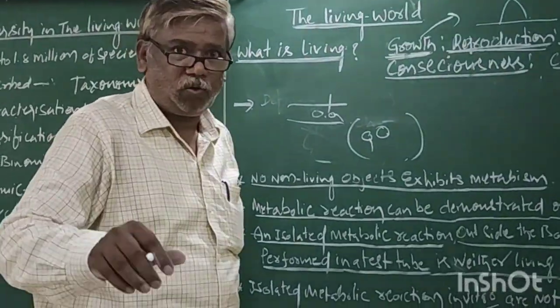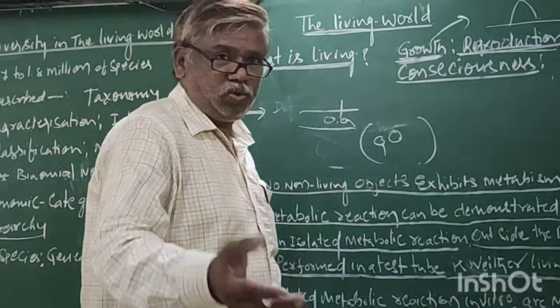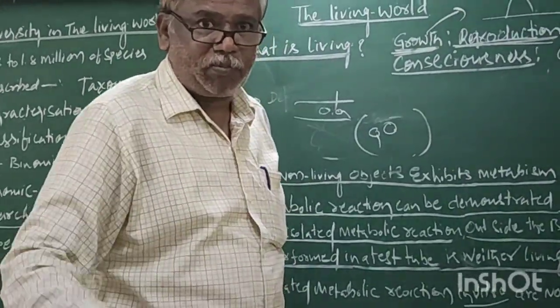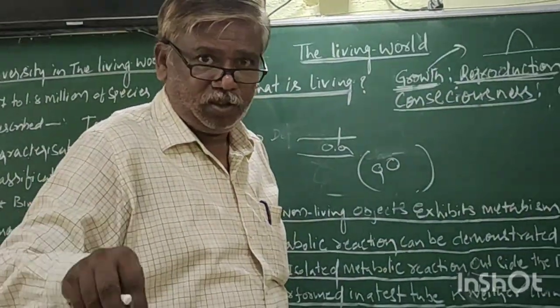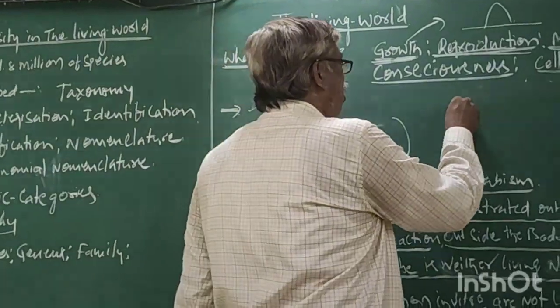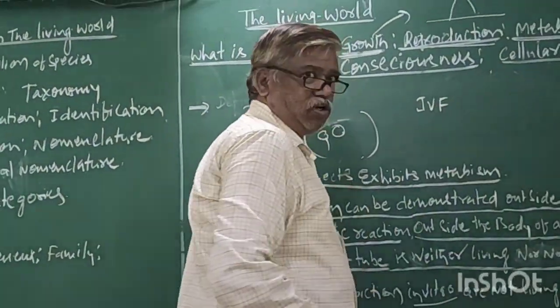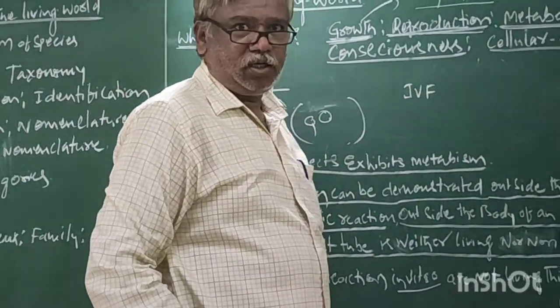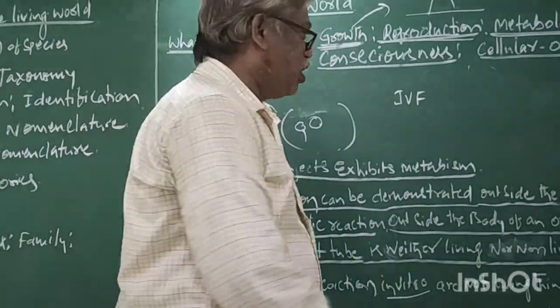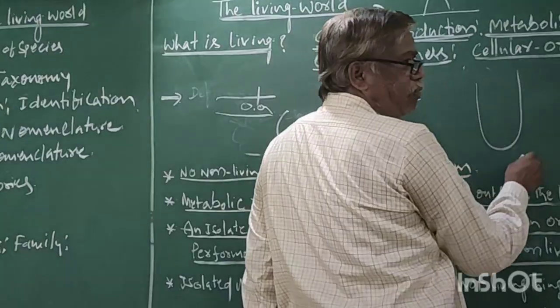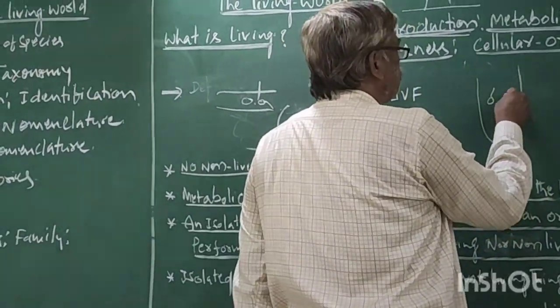Now, due to advancement in biology, in the reproductive health chapter, IVF, in vitro fertilization. That means fertilization takes place in a test tube.